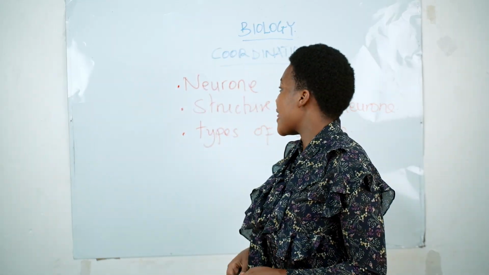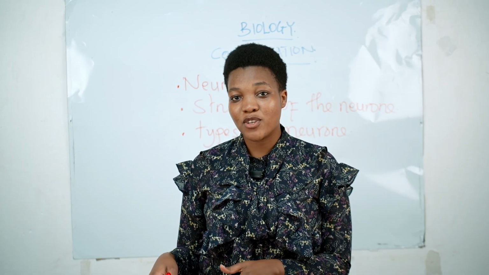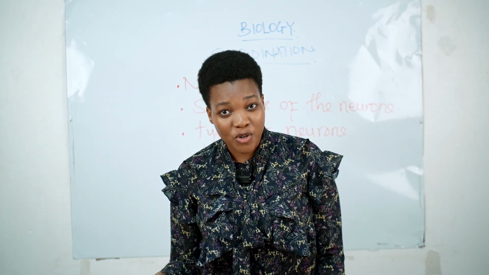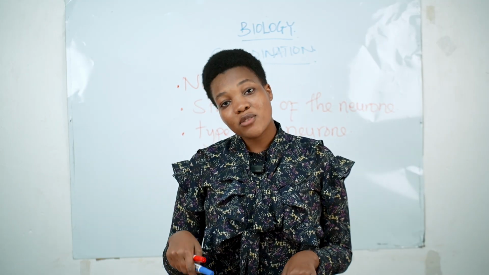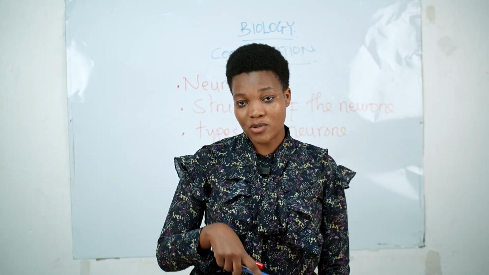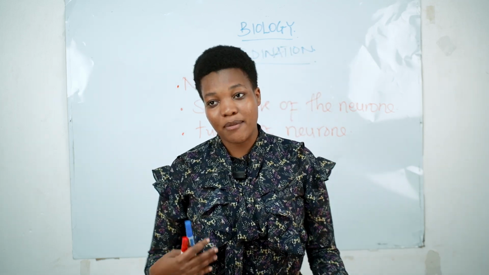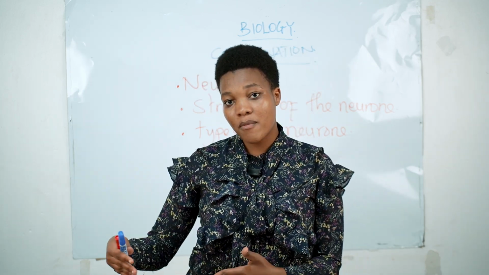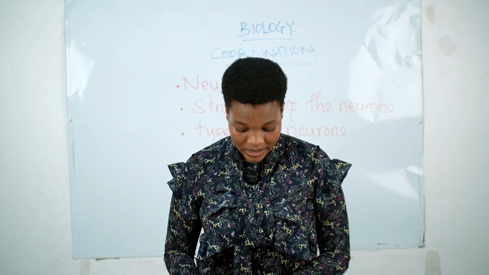So the neuron, these are the basic units or basic functional unit of the nervous system. Without neuron means no information can be transferred. Without neuron, the receptor cannot transfer the information from the receptor to the coordinator. Without the neuron, the brain cannot transfer the information from it to the muscles. So we are going to see the neuron, their structure, how do they adapt to perform that function of transforming the impulses or transforming the message from one place to another place.